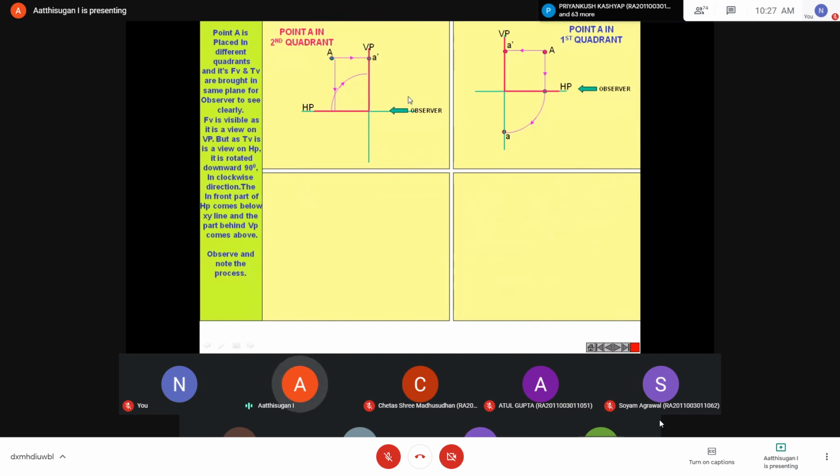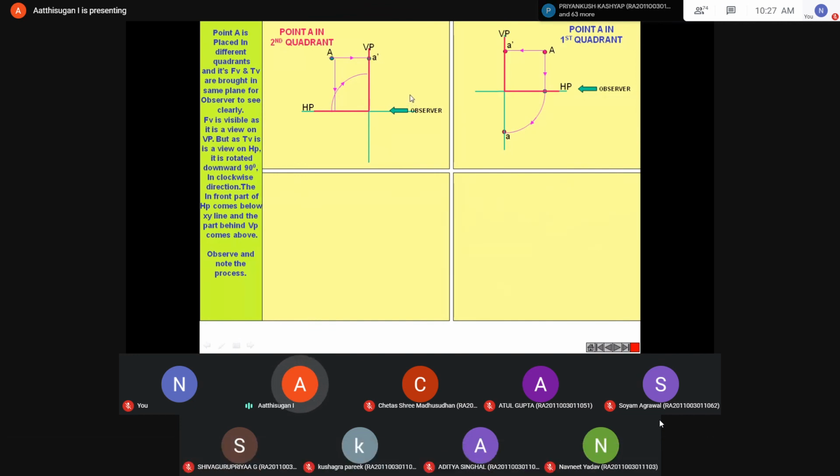Suppose it is a complicated object, like a solid, in the same second quadrant. Both the front view and top view will be coming on the same side, so we will not get a clear image. The views intersect, and we are not getting a clear image. That's why we are not using the second quadrant, that is, second angle projection. So I am repeating: in the second quadrant, front view and top view will be coming above the reference plane.